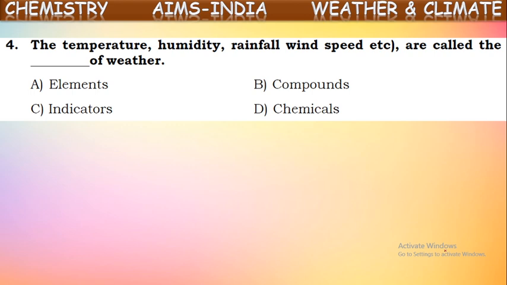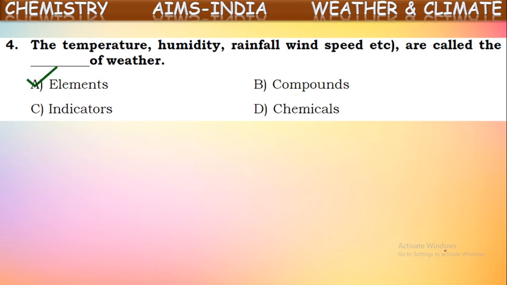These give information about the weather, like temperature, humidity, and these all give information about the weather in a particular place at a particular time. That is why these are called elements of weather.